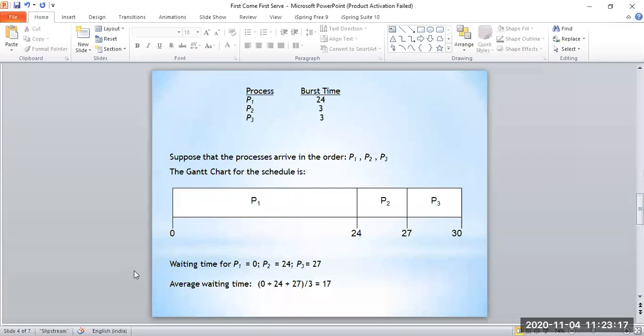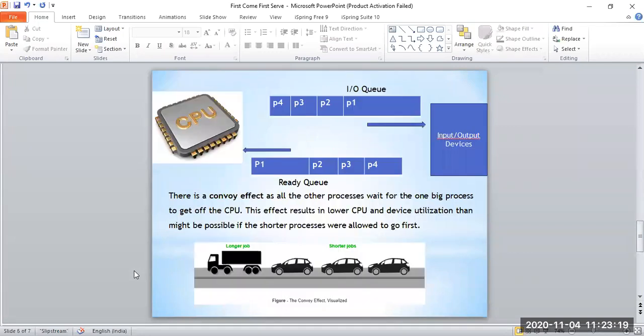And there is one more drawback: the utilization of the CPU is minimal, and the utilization of input and output devices is also minimal.